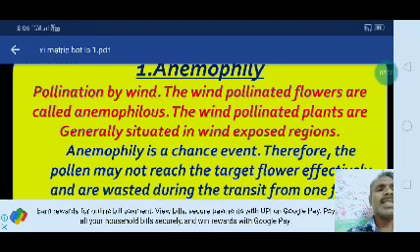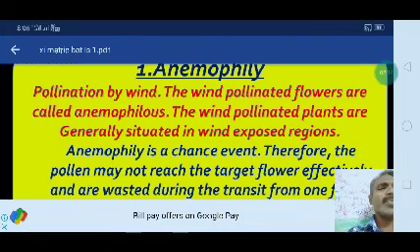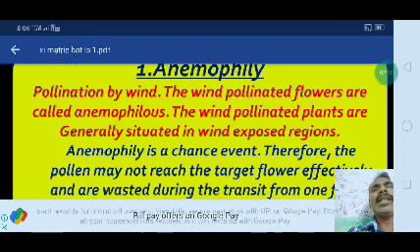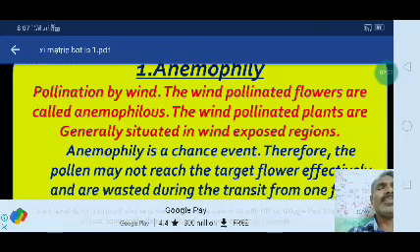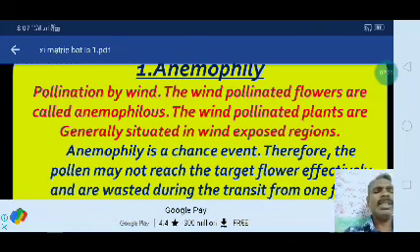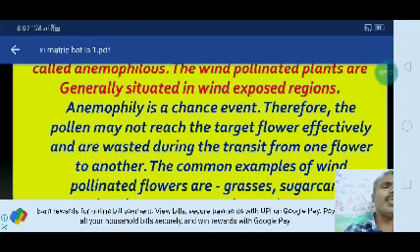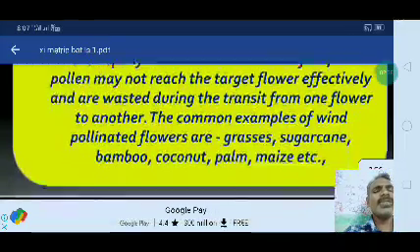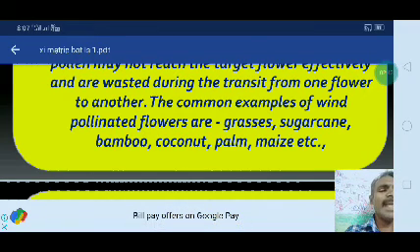The wind pollinated plants are generally situated in wind exposed regions because the flowers are mostly exposed to the wind. That is the way the pollen grains are transferred from one flower to another flower. Anemophily is a matter of chance, therefore the pollen may not reach the target flower effectively and are wasted during the transit from one flower to another flower.